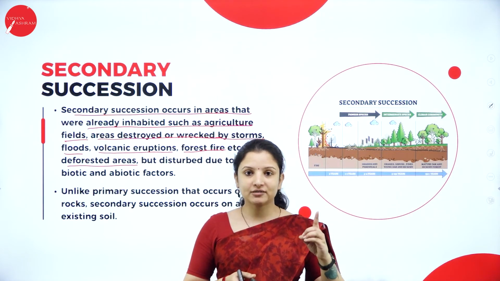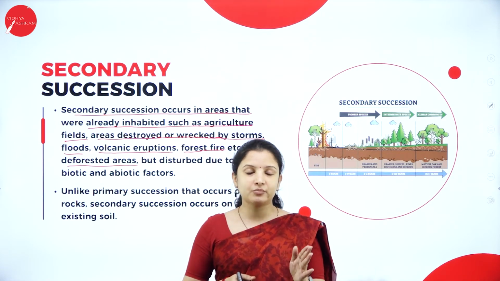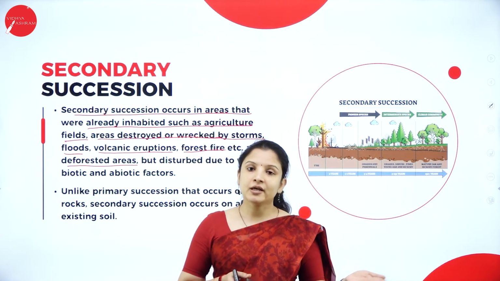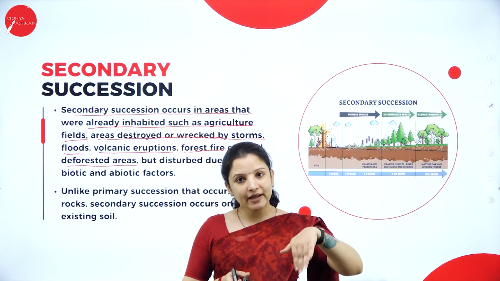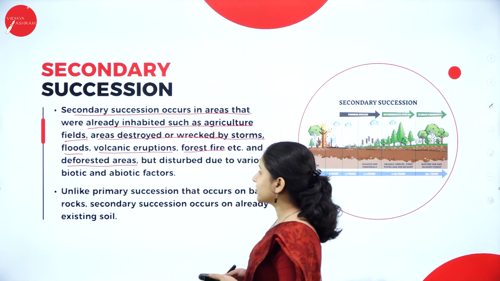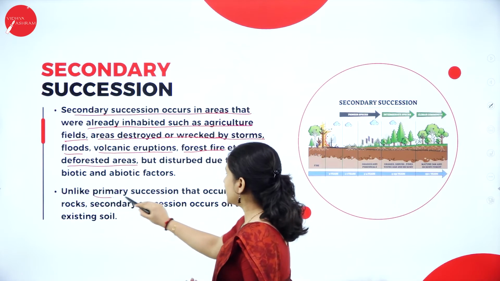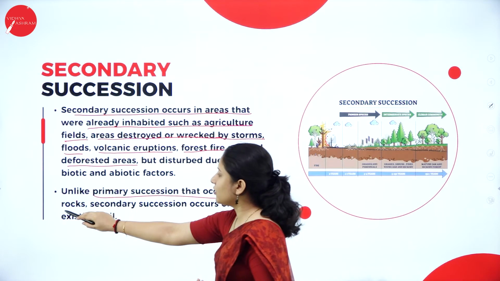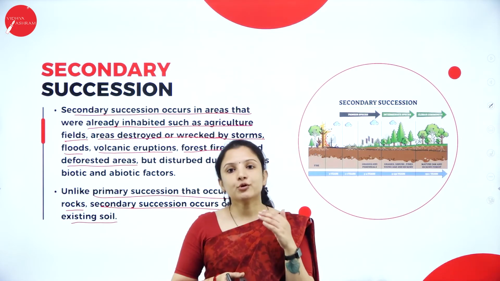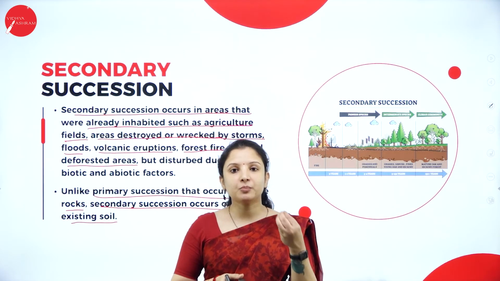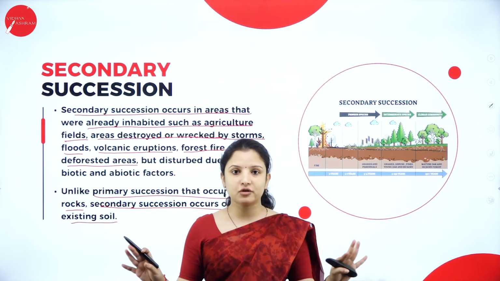But the Bandipur forest example is a secondary succession, because already forest was there, it got burnt and completely destroyed because of forest fire, and again it got rejuvenated. So that is secondary succession. So unlike primary succession that occurs on bare rocks, secondary succession occurs on already existing soil. So primary succession will take place on bare rocks where even soil also was not there.